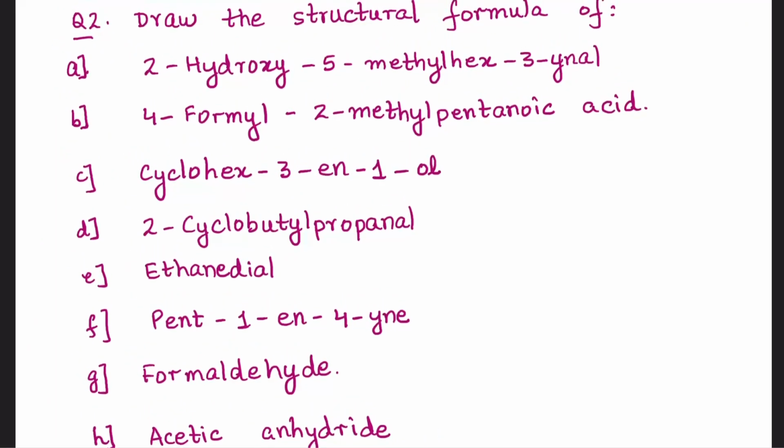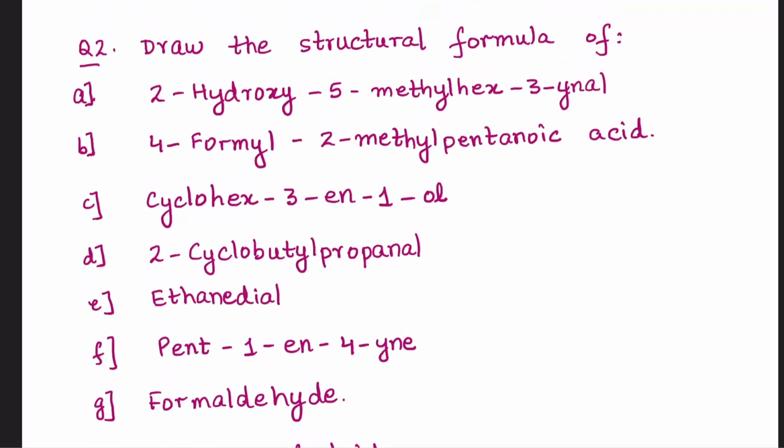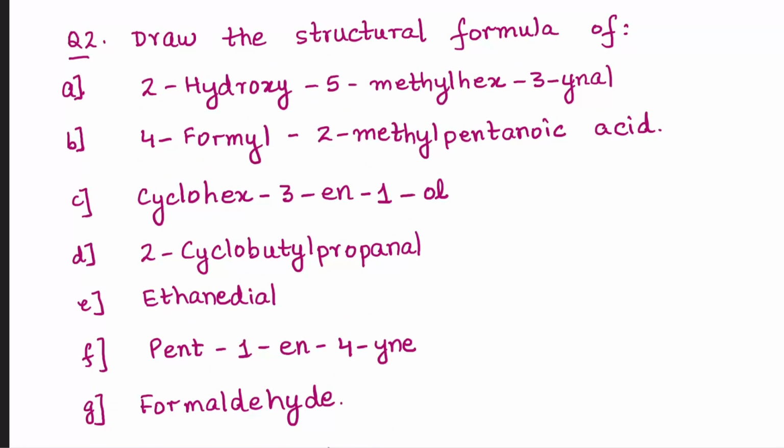Till H I'm going to zoom in, or maybe till G. Yes, so it's easier and the chances of error are less. The first one is 2-hydroxy 5-methyl hex 3-enol. Second one, 4-formyl 2-methyl pentanoic acid. Third one, cyclohex 3-ene 1-ol. Fourth one, 2-cyclobutyl propanol. Yeah, it's nol, N-O-L.